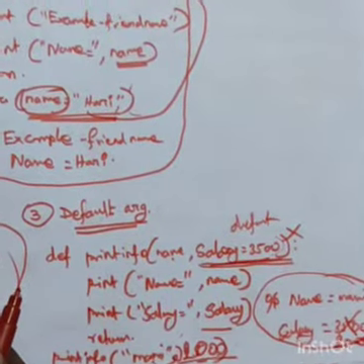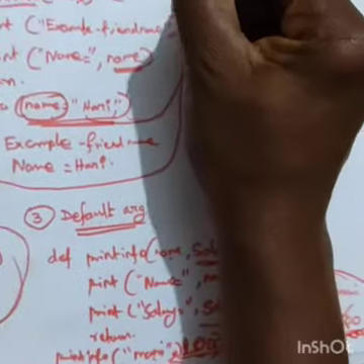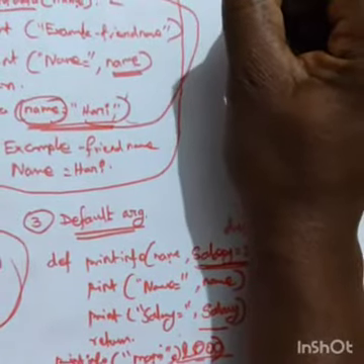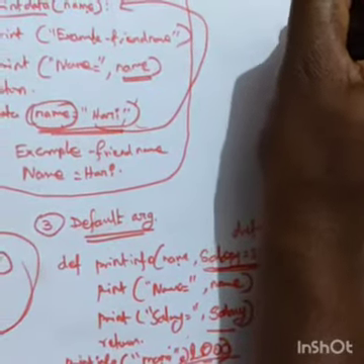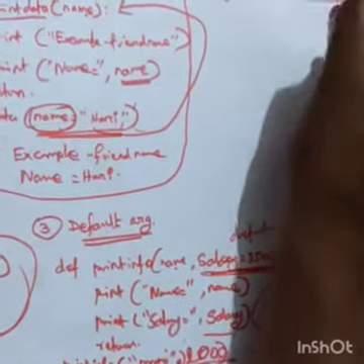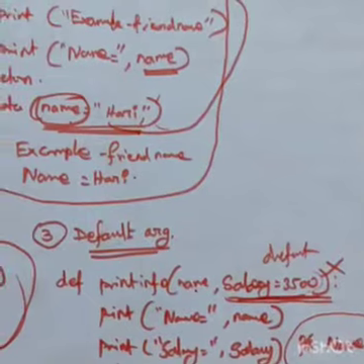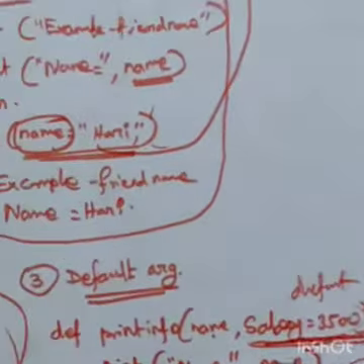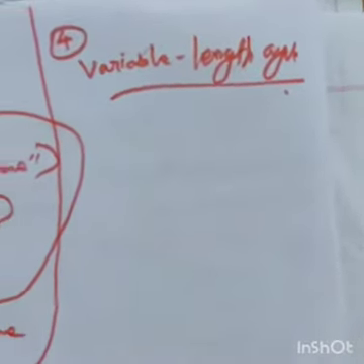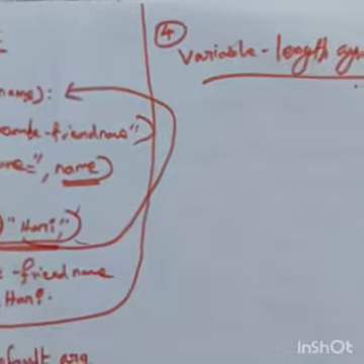Okay, now I will teach you the fourth one. The fourth one is the variable length argument.